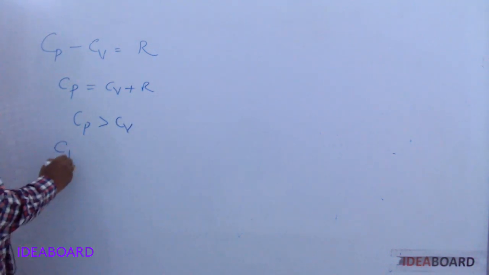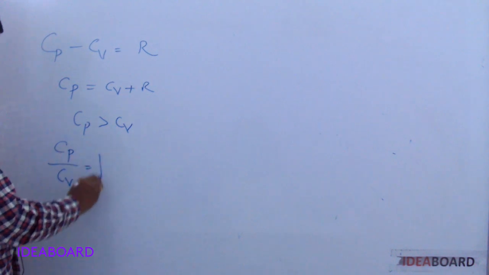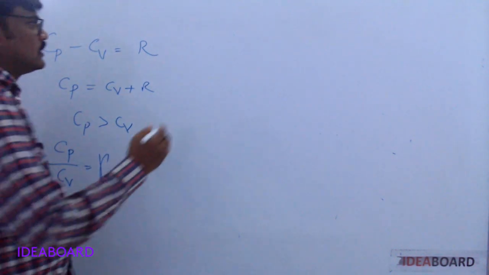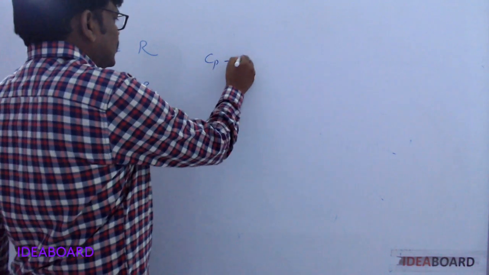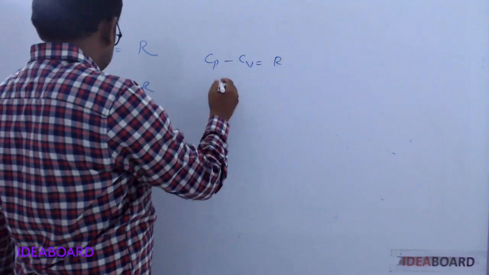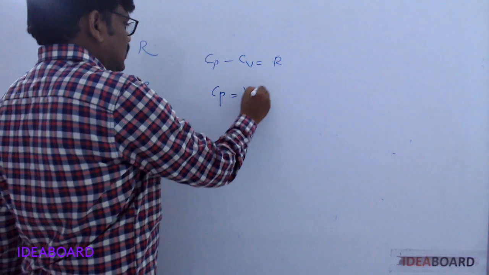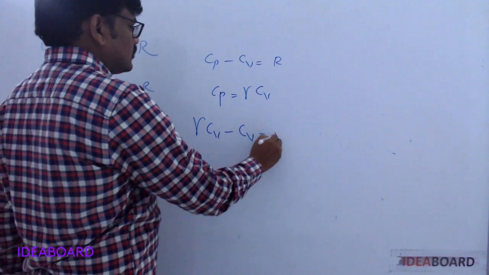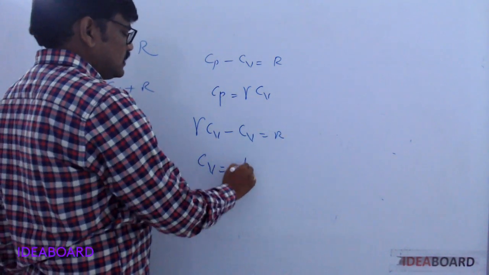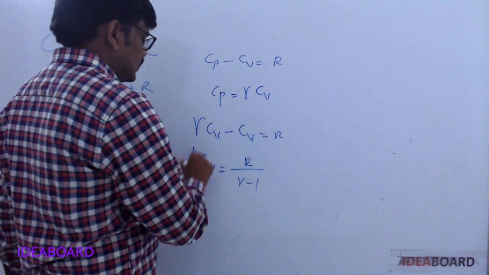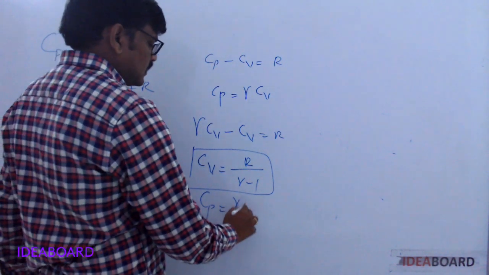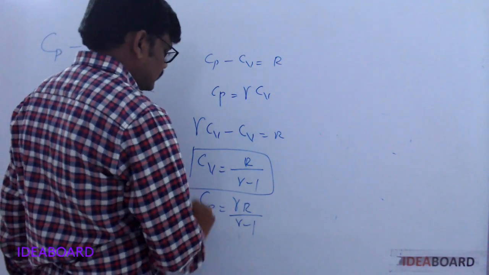And again, Cp by Cv equals gamma. Now from these two equations we get Cp minus Cv equals R, and Cp equals gamma into Cv. Therefore gamma Cv minus Cv equals R, therefore Cv equals R by gamma minus 1, and Cp equals gamma R by gamma minus 1.